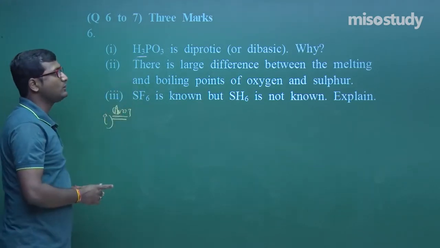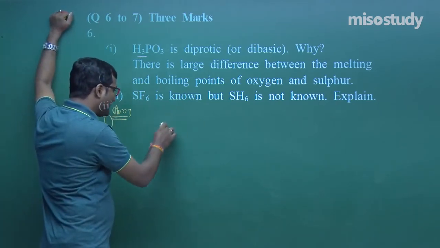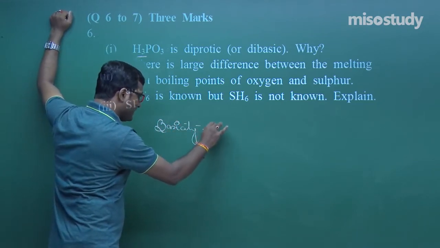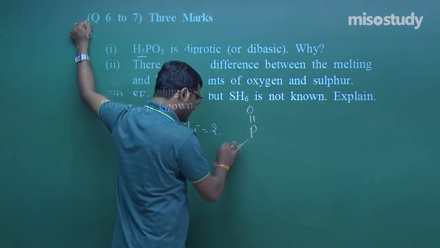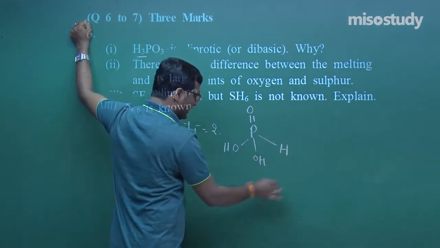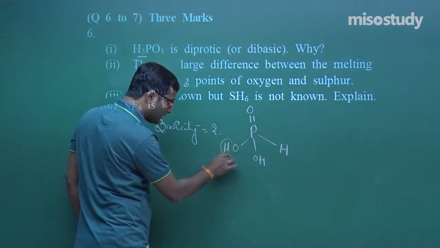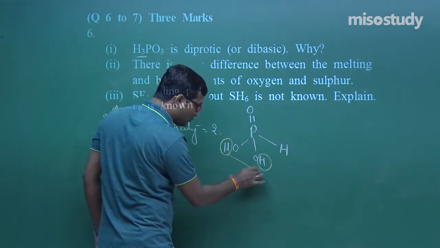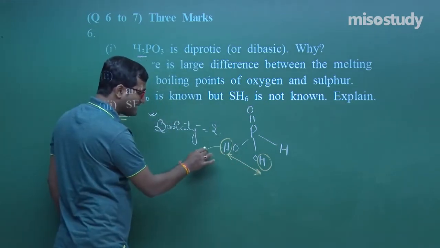Now, H3PO3 is a diprotic acid. What does diprotic mean, my friend? Diprotic means basicity is equal to 2. If I draw the structure of H3PO3, with OH and H, what we observe here is that 2 hydrogens are directly linked to oxygen, and these 2 hydrogens have high polarity and easily release.